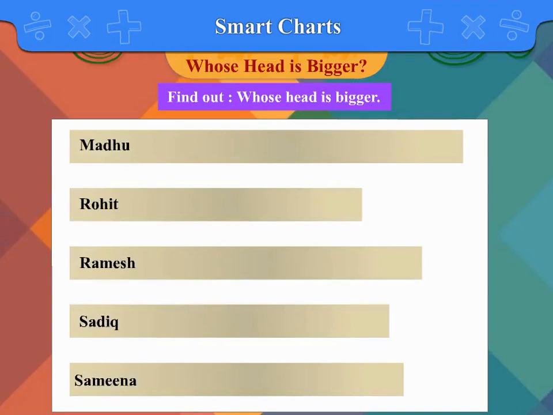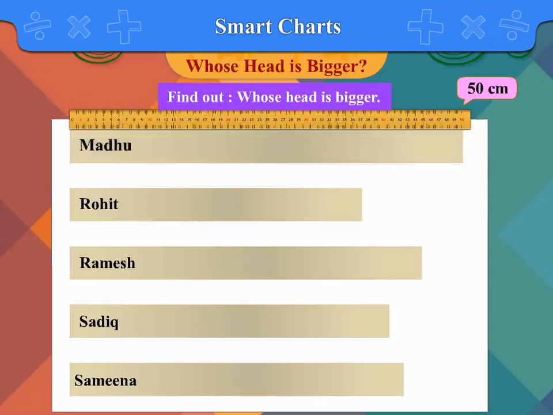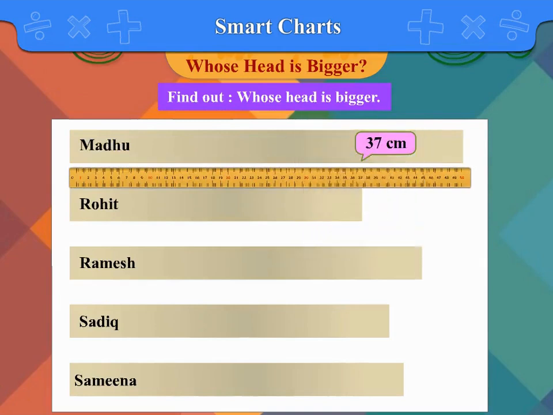Now, using the scale, find out the length of each strip. The length of the longest strip is 50 centimeter. That means Madhu's head is the biggest. The smallest strip is 37 centimeter long. It belongs to Rohit.